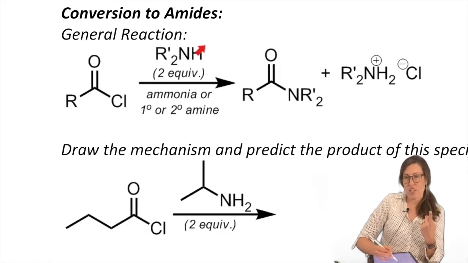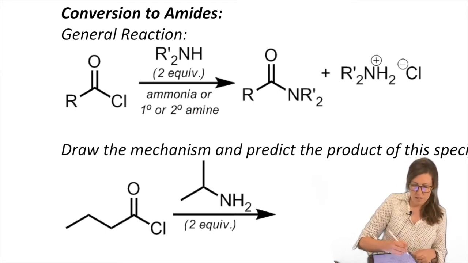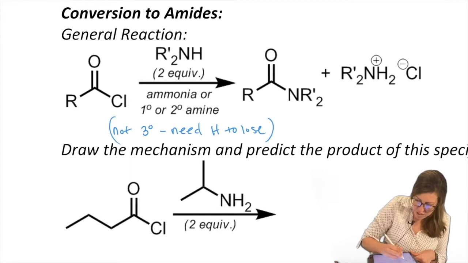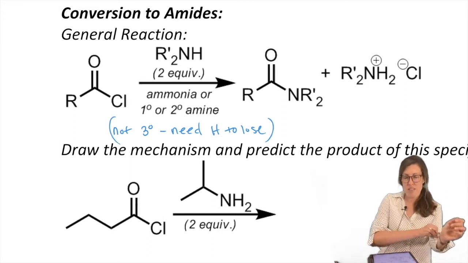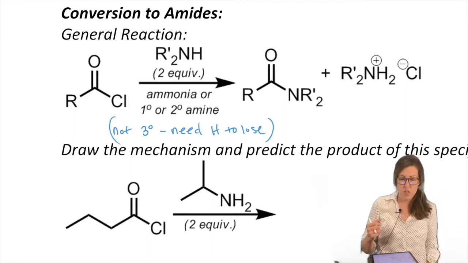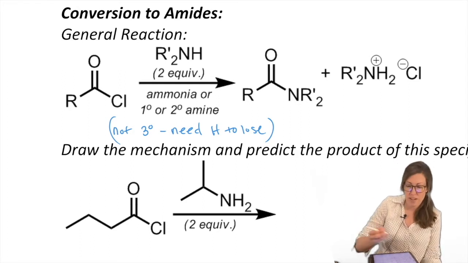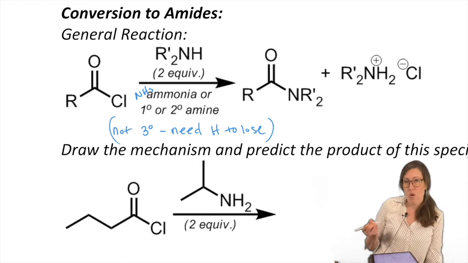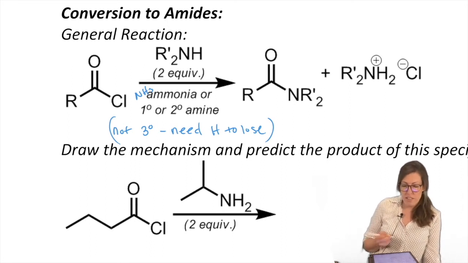It has to have an H to lose. Hence, we will never see a tertiary amine because it has no H to lose, okay? So this won't work with tertiary amines. You have to be able to lose an H in order to make space for that new bond. At least one H. So it could be even ammonia. Ammonia is NH3, right? Remember ammonia? So it doesn't even have an R group on it. Or it could be a primary or secondary amine.